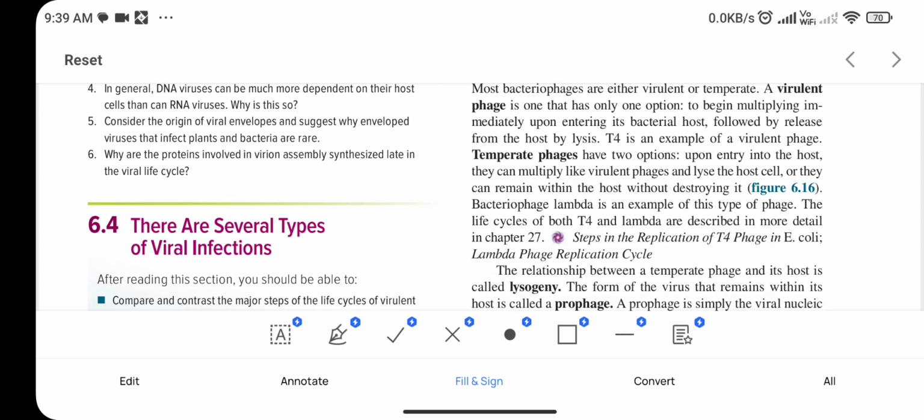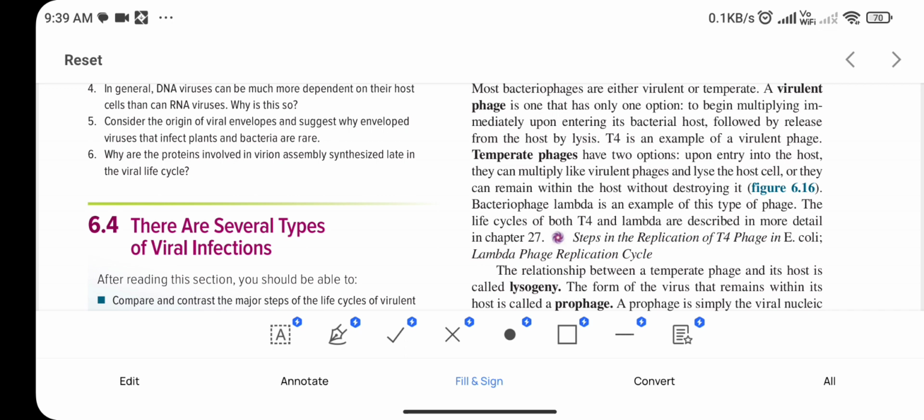Now second is the temperate phage. Temperate phages have two options. Upon entry into the host cell, they can multiply like virulent phages and lyse the host cell, or they can remain within the host without destroying it. Means temperate phages can perform both of the functions.